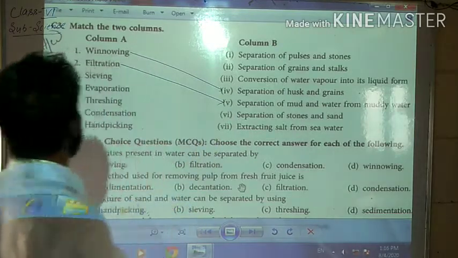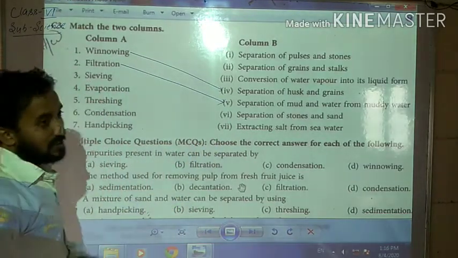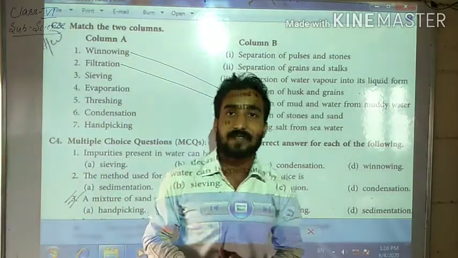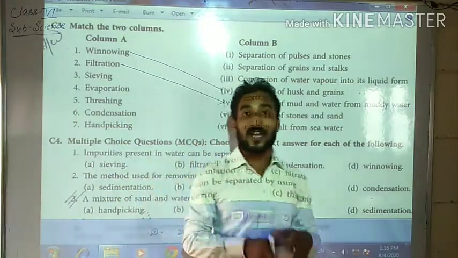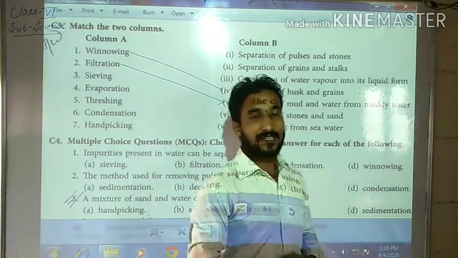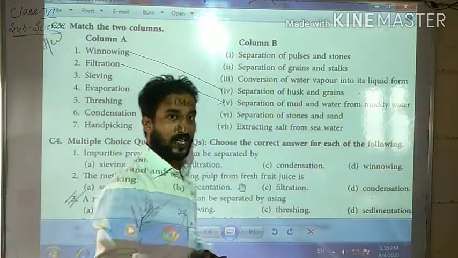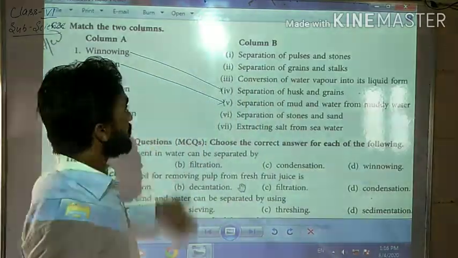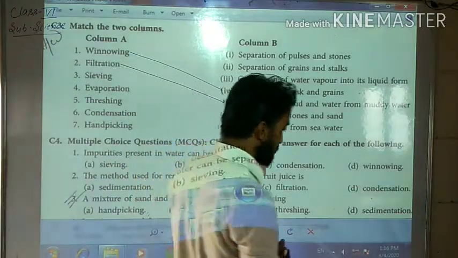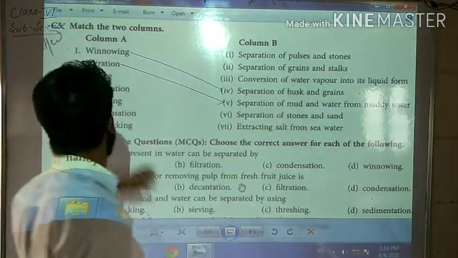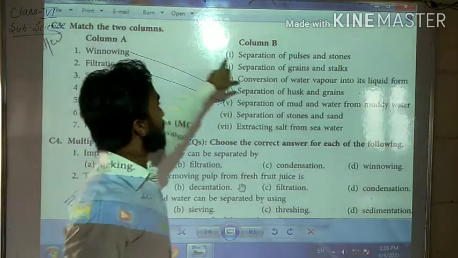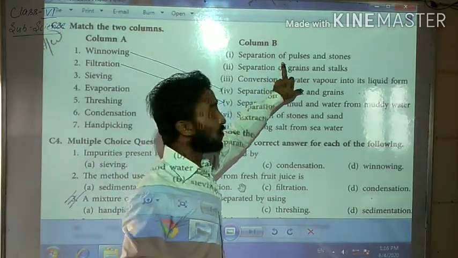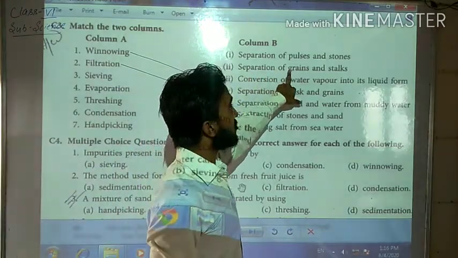Students, we will see question number 3, sieving. Do you know what sieving is? It is the separation of solid from solid. It is used for solid to solid. By the process of sieving, how can it be completed? Separation of pulses and stones? No. Separation of grains and stalks?